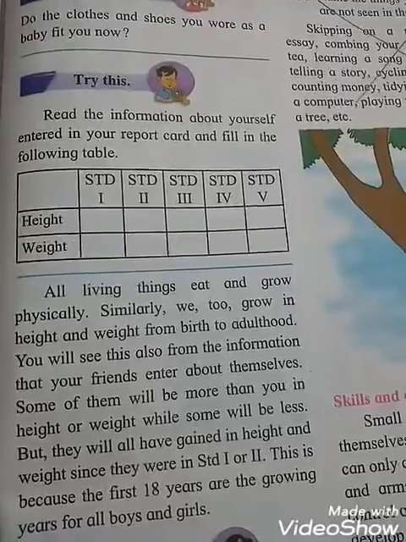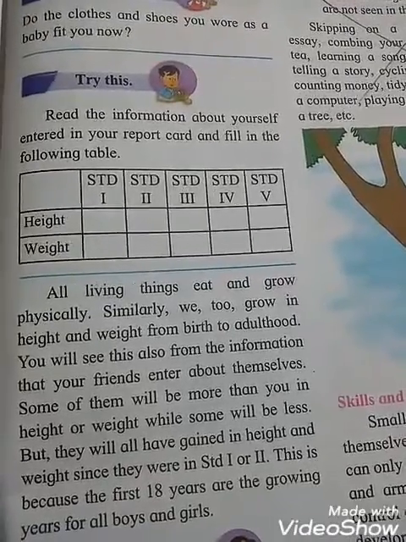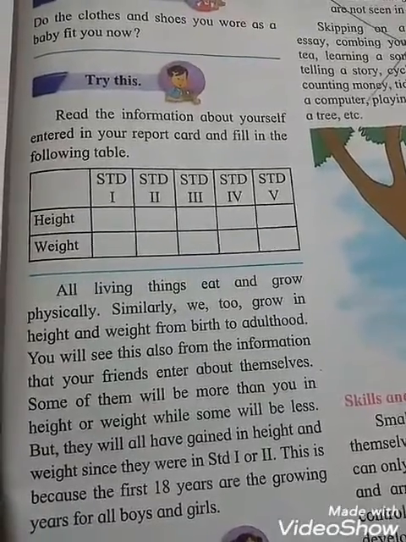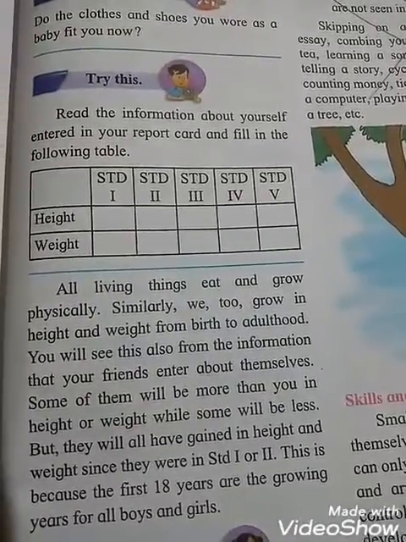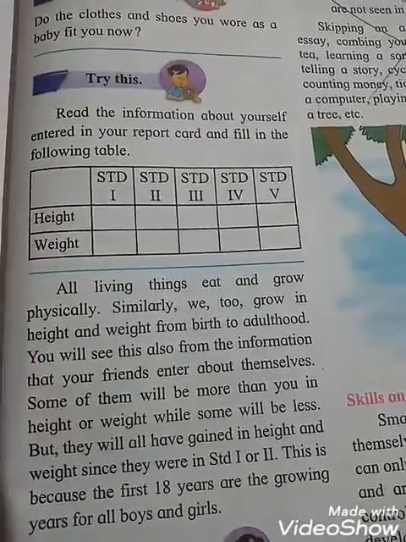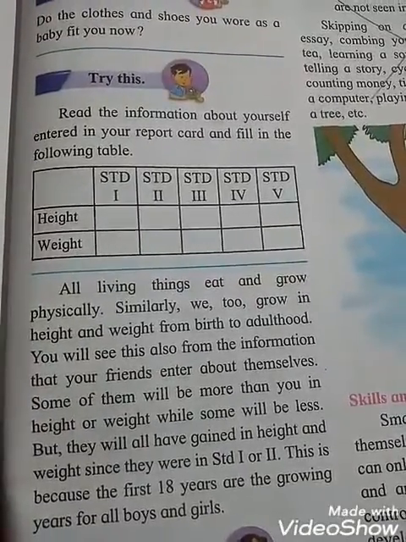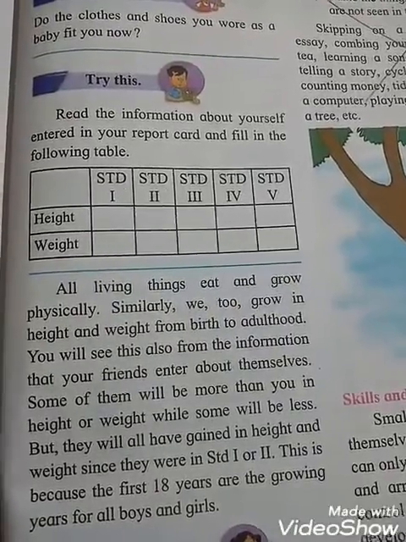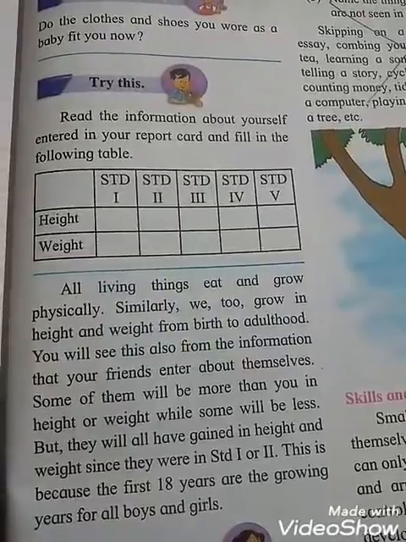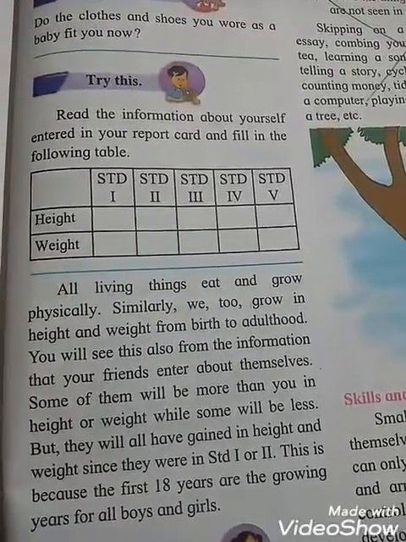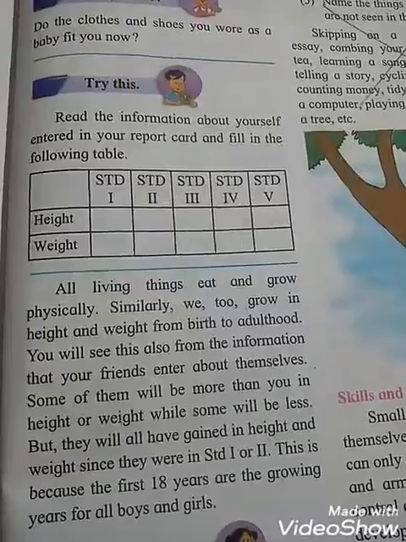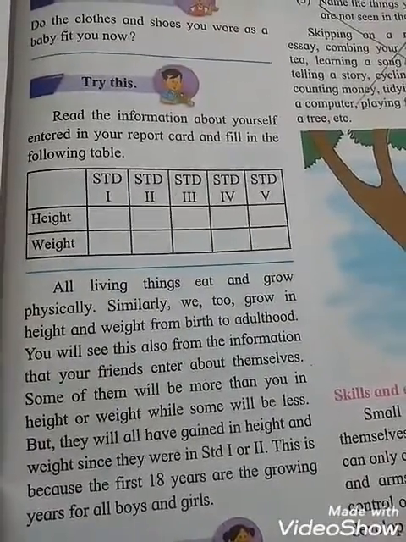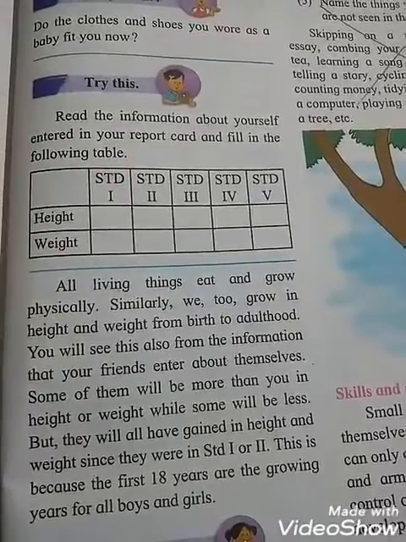See students, height and weight increase standard wise. It will not be the same. Changes will be there in your height and in your weight also, from 1st to 5th standard. See students, all living things eat and grow physically. Similarly, we too grow in height and weight from birth to adulthood. You will see this also from the information that your friends enter about themselves.